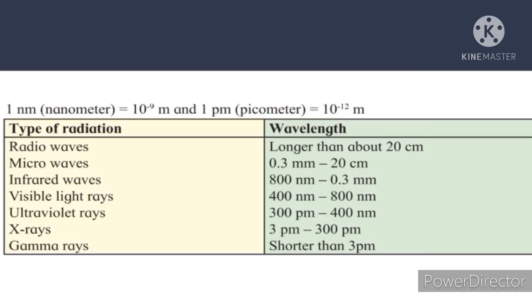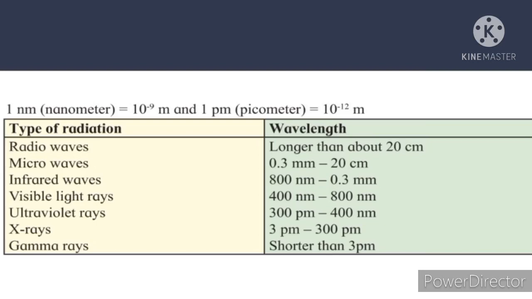See, we cannot see the ultraviolet rays coming from the sun. Why? Because they don't come in the 400 nanometer to 800 nanometer. They don't have that wavelength. They have the wavelength a little less than that, 300 picometer to 400 nanometer. Okay, remember this. This can come as a question. Why can't we see the ultraviolet rays?